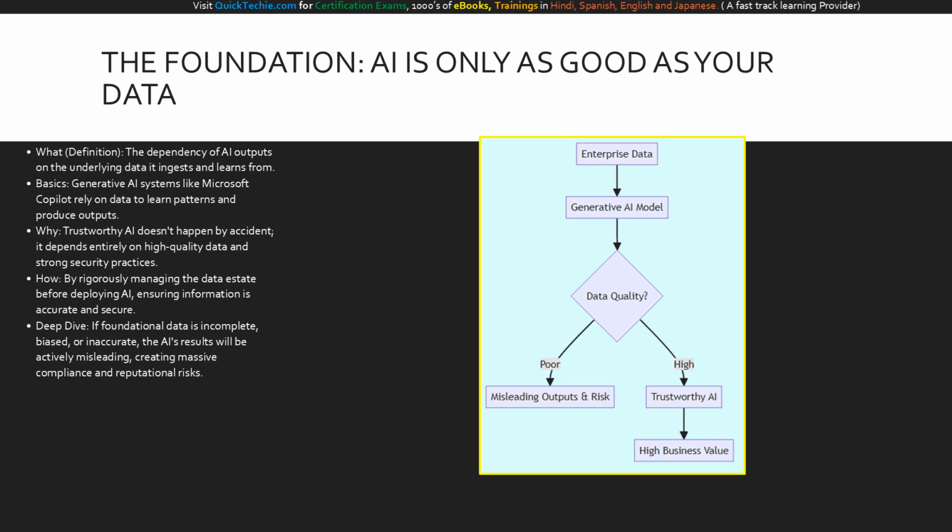The AI model then branches into two potential pathways based on the data's condition. If the data is clean and secure, it flows to the right, creating trustworthy AI that directly drives high business value. However, if the data is compromised, biased, or unsecured, it flows to the left, resulting in misleading outputs and severe compliance risks. As a trainer, I want you to remember this visual every time an AI project is proposed. You cannot achieve the green nodes on the right if you ignore the blue node at the top. Your data's integrity is the absolute ceiling for your AI's success and your ultimate return on investment.